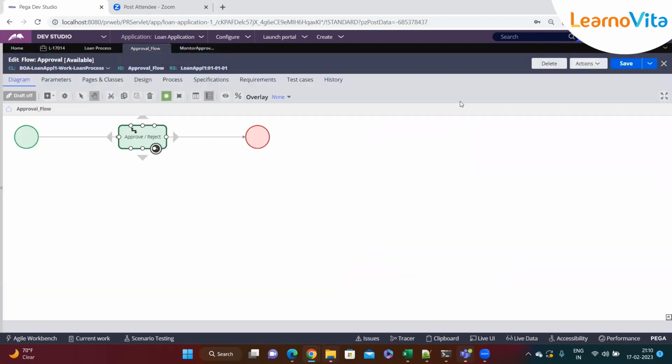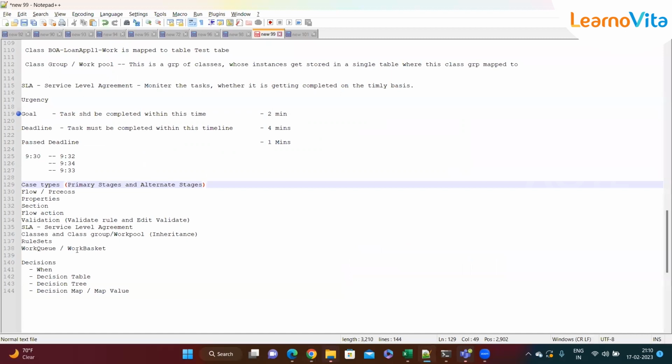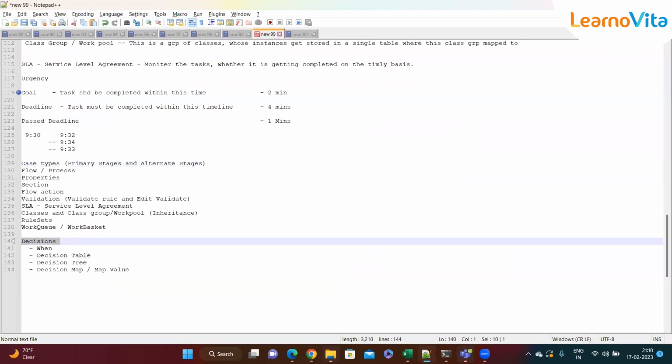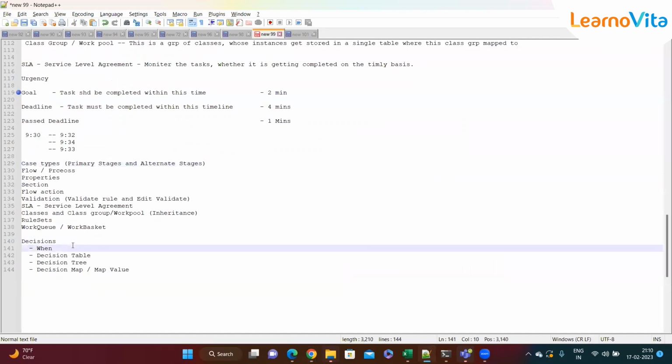Okay, so after this, there are four types of decisions that we mostly use in our development. They are the when rule, the decision table, the decision tree, and a map value or decision map. In the older versions of Pega we used to call this a decision map, but now Pega has changed it to map value.